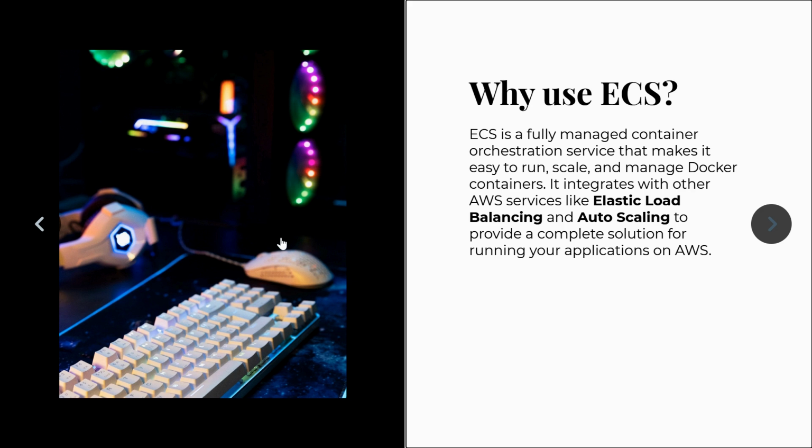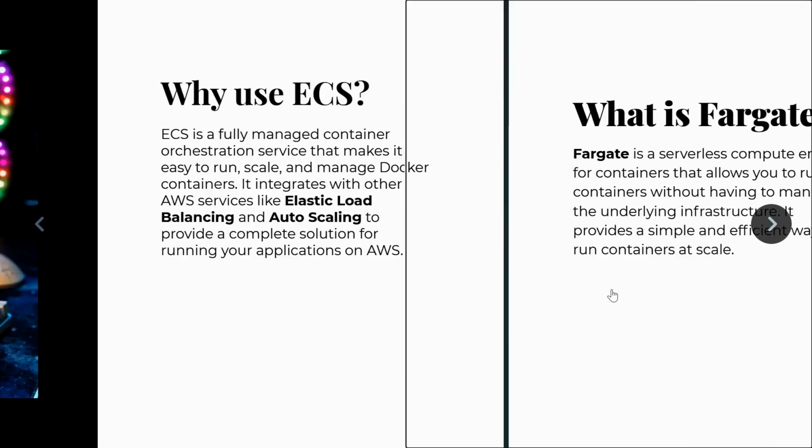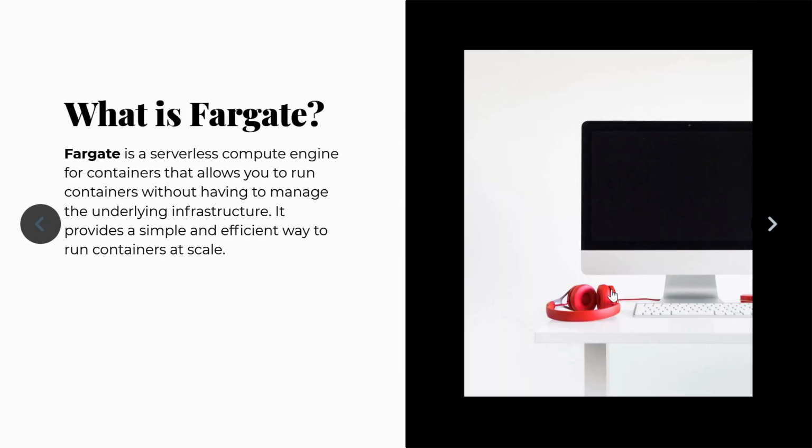We can run more than one container at a time, and all those containers are available in the cluster. I'll show you practically how we can create the cluster, define the task and all that stuff. Moreover, ECS integrates with other AWS services like elastic load balancing and auto scaling to provide a complete solution for running your applications on AWS. That is all about AWS ECS with respect to theory and basic information.